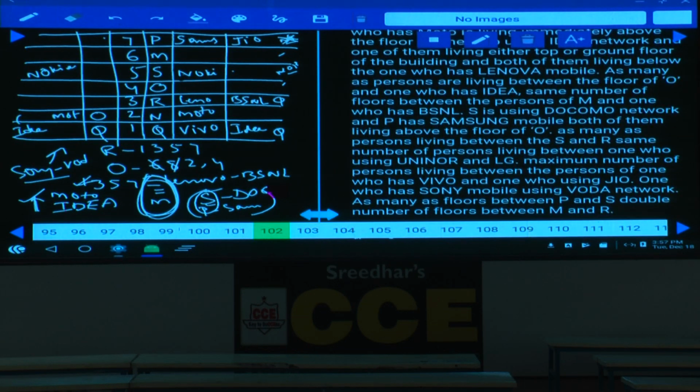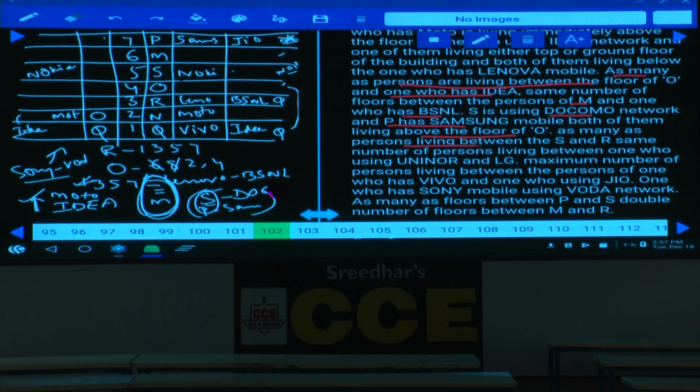Now let us come to this one. As many persons are living between the floor of O and the one who has Idea. O and Idea, how many persons are there? There are 2 persons. And same as the number of persons between M and the one who has BSNL, 2 persons between M and BSNL. S is using Docomo network and P has Samsung mobile, and both of them are living above O.